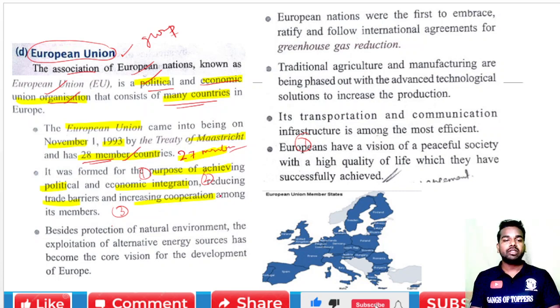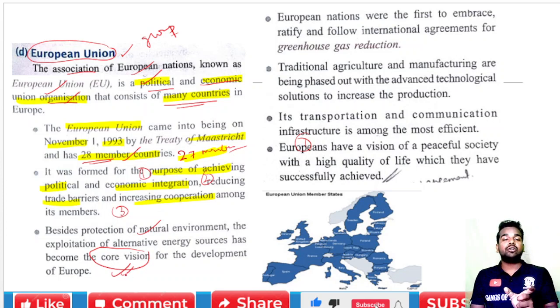Okay. Now, besides the protection of the natural environment, there is the exploitation of alternate natural energy. Though they are protecting the natural environment, they need an alternate energy source. So they need a core vision for the development, and this is also a reason for the formation of the European Union.